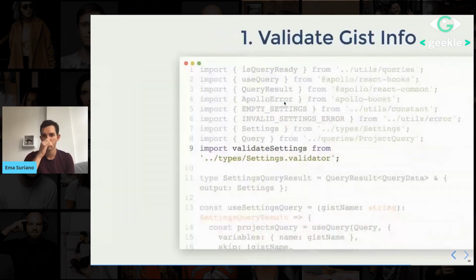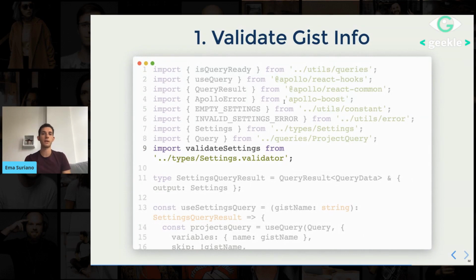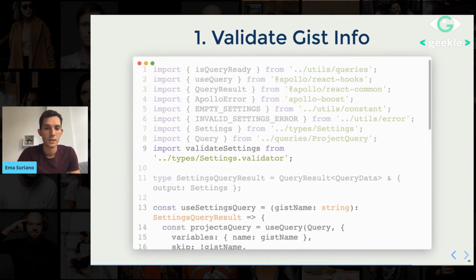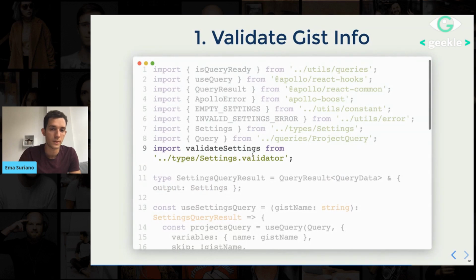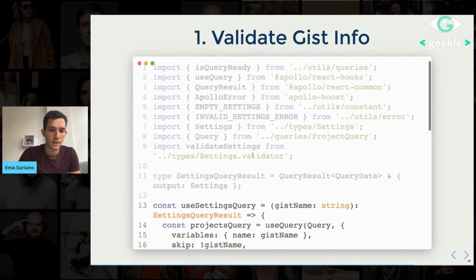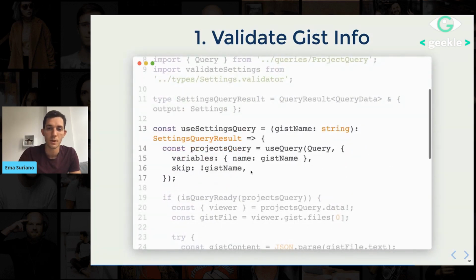So how does it work to validate this information? As I said before, I'm using the GraphQL API. Here I'm importing my validator file. I'm using useQuery from Apollo.